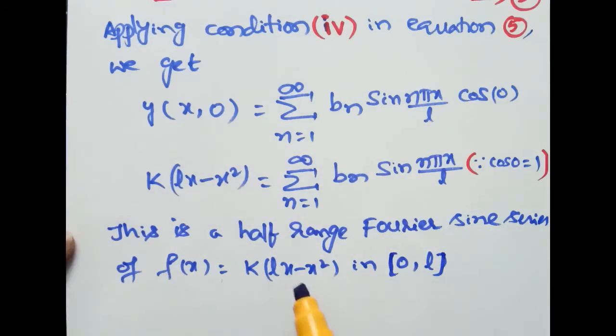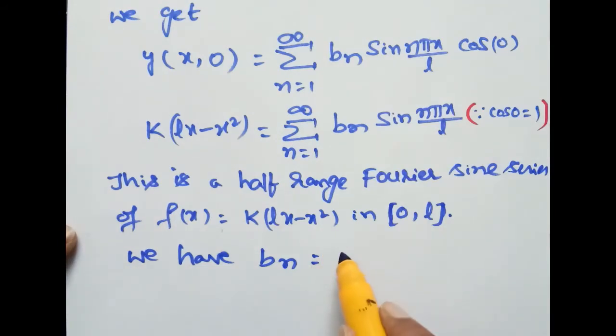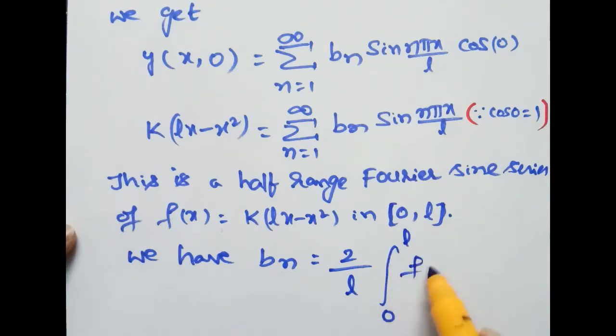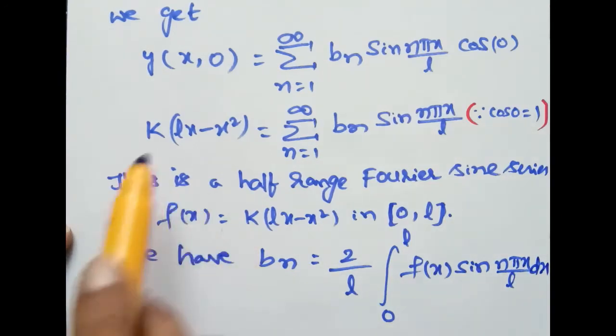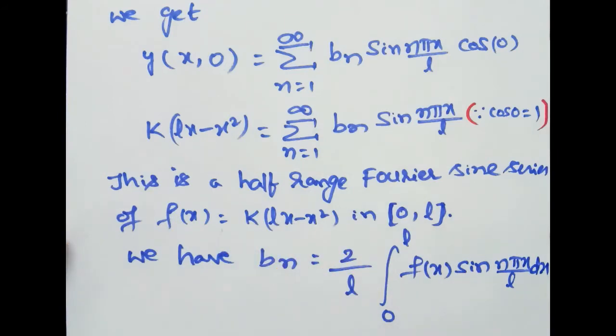Therefore now to find bn, we have bn is equal to 2 by l integral 0 to l f of x sin n pi x by l dx. This is the bn where f of x is equal to k into lx minus x square.